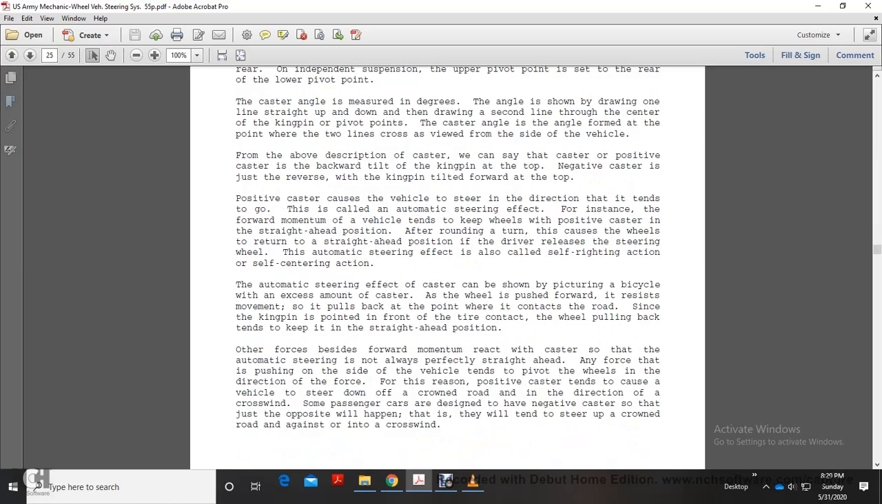Positive caster causes the vehicle to steer in the direction it tends to go, which is the automatic steering effect. For instance, the forward momentum of the vehicle tends to keep a wheel with positive caster in the straight ahead position. After rounding a turn, the wheel returns to the straight ahead position if the driver releases the steering wheel. This automatic steering effect is also called self-righting or self-centering action.